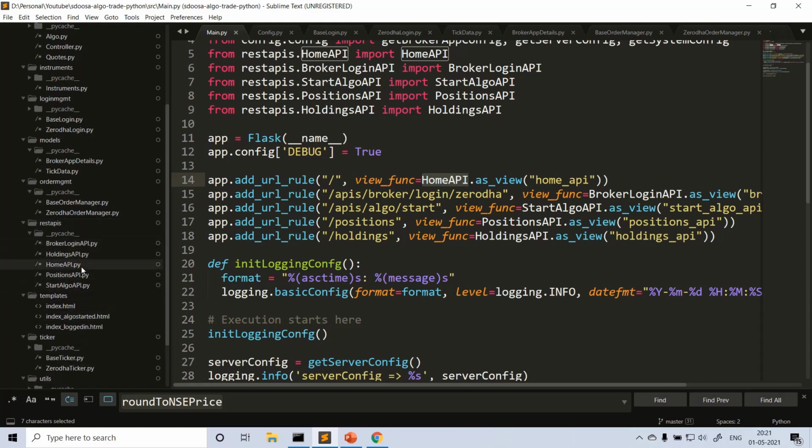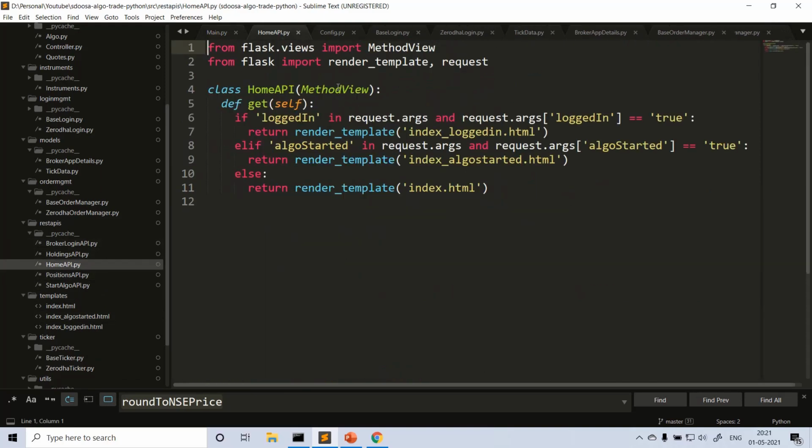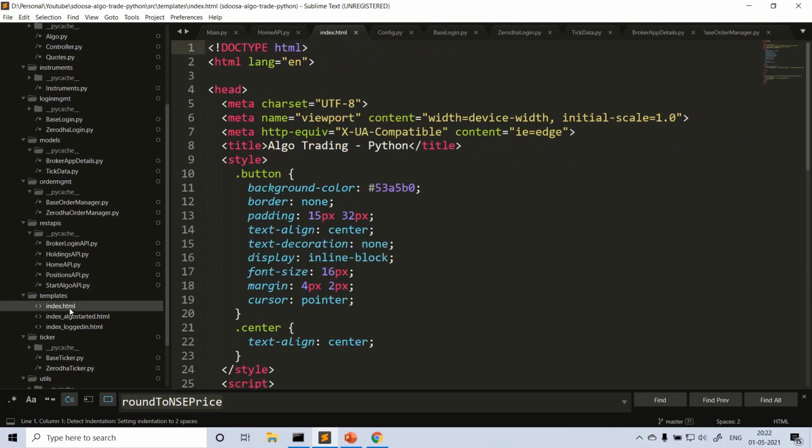So these are the REST APIs. One is the home API. What is the home API? Whenever the home API is launched, there are multiple things. If login is true, I am rendering this HTML page, and if the algo is started, then I am rendering a different page. If nothing is there, I am just rendering the basic index.html. So where are these files? These files are actually in templates. So this is how index.html looks like.